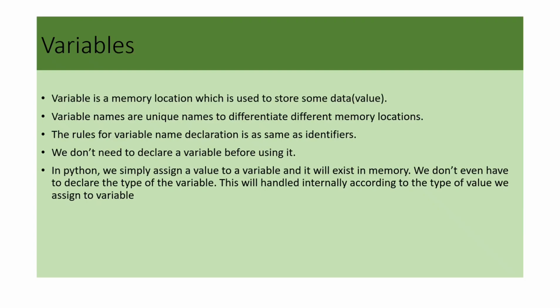The rules for creating a variable name are the same as for identifiers. We do not need to declare a variable before using it. In Python, we simply assign a value to a variable and it will exist in memory. We do not have to predefine the type of the variable. In Python, this is handled internally according to the type of the value we assign to the variable.